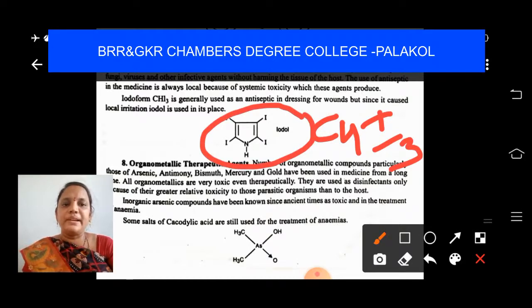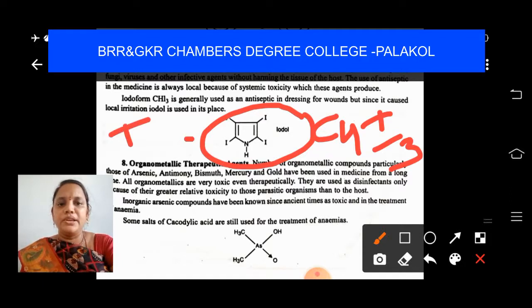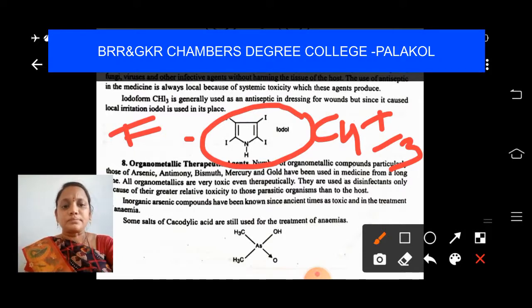This is a furan ring, right, students? In the furan ring, the 2, 3, 4, 5 positions are occupied by iodine. This ring is called the furan nucleus, and with the 2, 3, 4, 5 positions occupied by iodines, it is also called 2, 3, 4, 5-tetraiodofuran, and it is known as iodol.